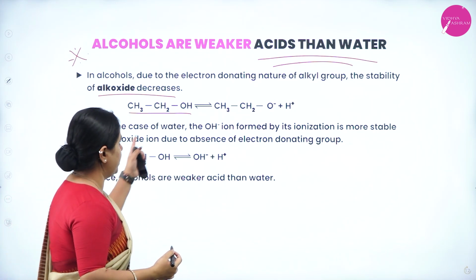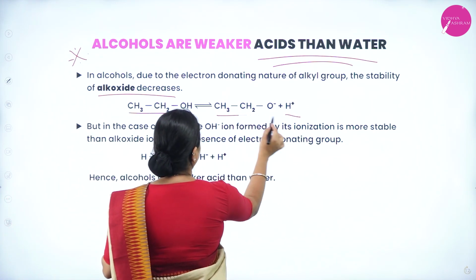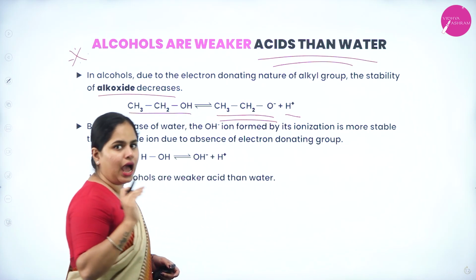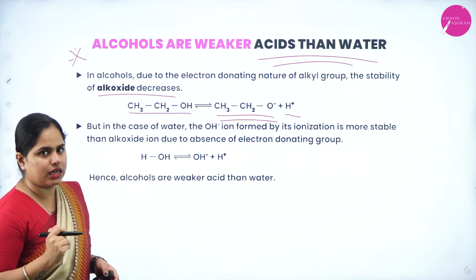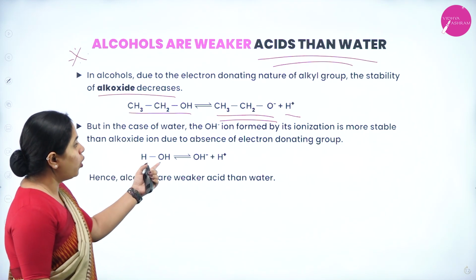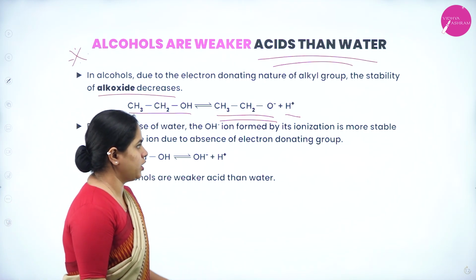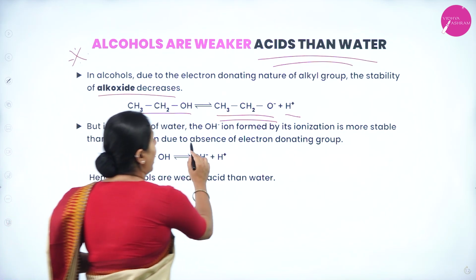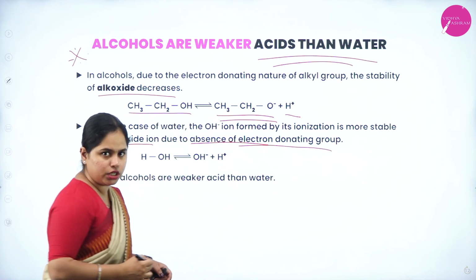When H plus is released, it forms an alkoxide, that is CH3CH2O minus. Its stability decreases, hence acidity will be less. But in the case of water, OH minus ion is formed by its ionization. It is more stable than the alkoxide ion due to the absence of an electron donating group.